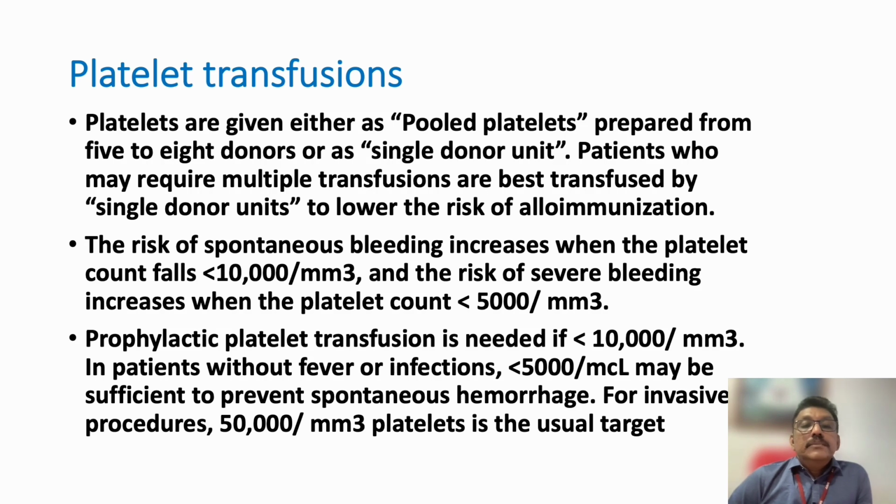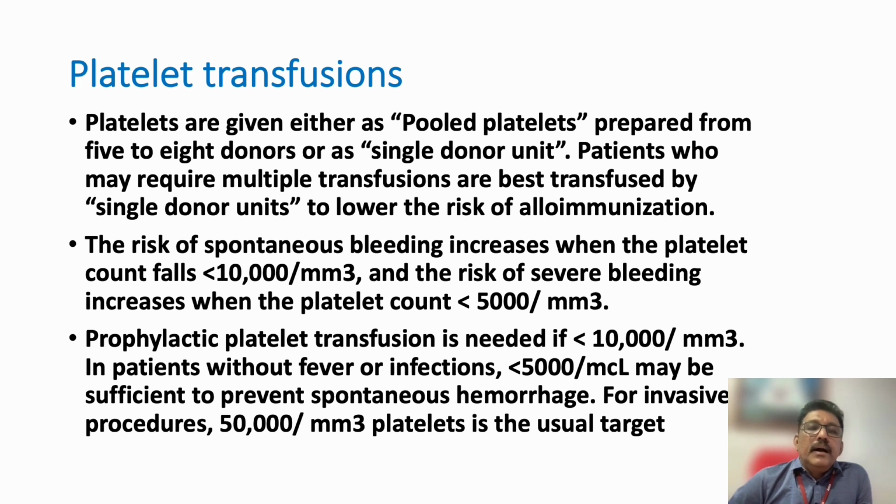So there are 2 types of platelets available in blood bags. One is pooled platelets, taken from different donors, 5 donors in each bag. Single donor platelet means only a single donor's platelets will be in one bag. When we are giving multi-donor platelets, antibodies will be formed against all these 5 types of platelets.